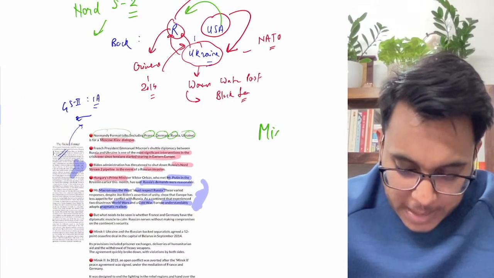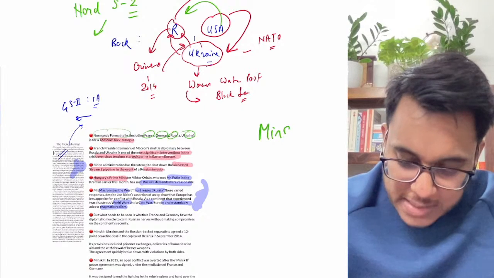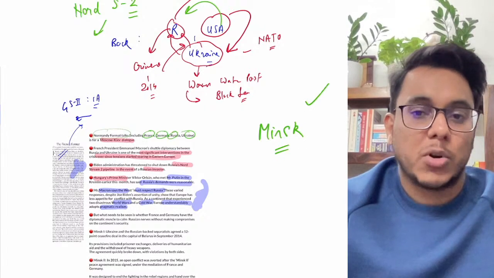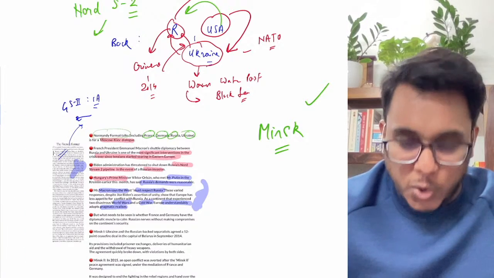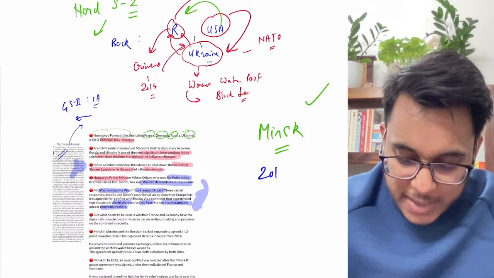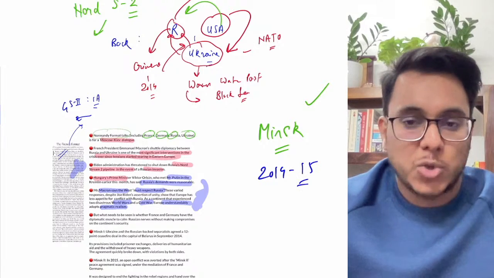Now guys, understand this, everyone who is participating in these talks wants the Minsk agreement to be resorted to again. Now what is this Minsk agreement, or the Minsk protocol? So guys, the Minsk agreement happened in 2014 and 2015 actually.